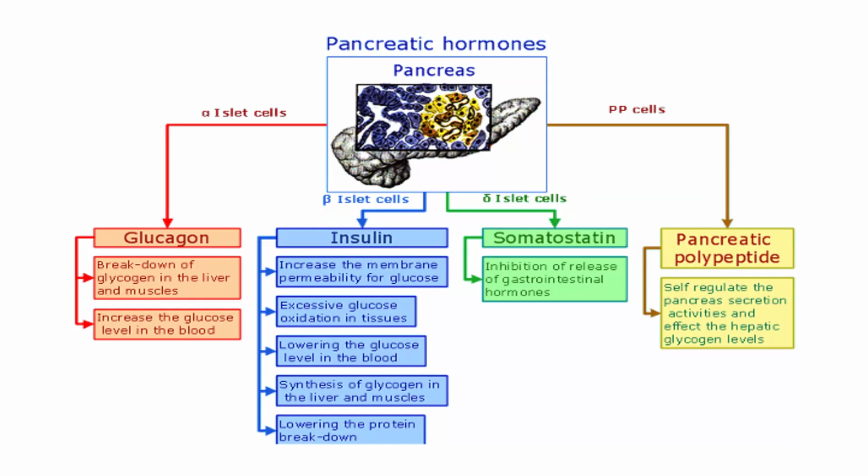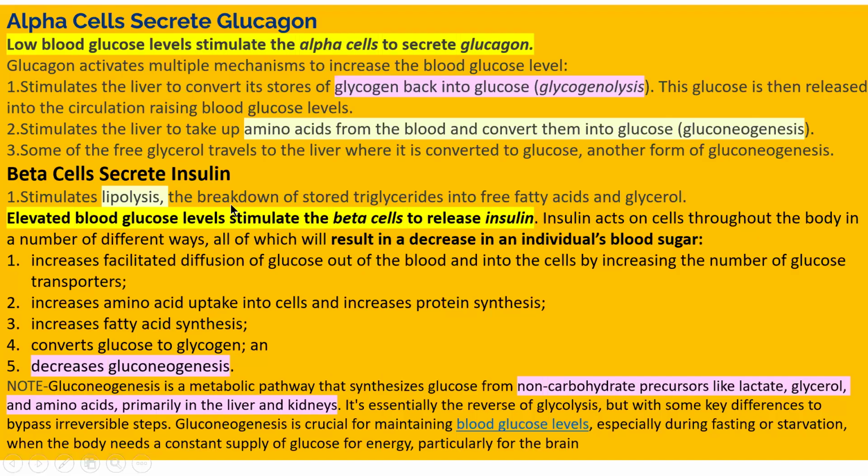It also plays an important role in your appetite, and also regulates the pancreas secretion activities, how the pancreas secretion takes place, and it also affects the hepatic glycogen levels. So alpha cells secrete glucagon and beta cells secrete insulin.